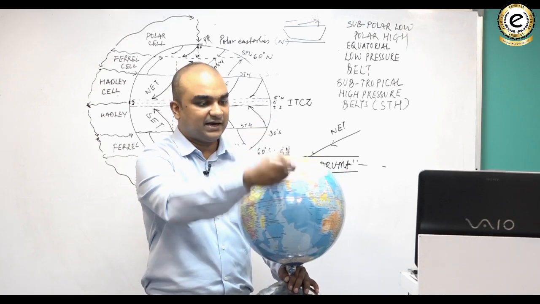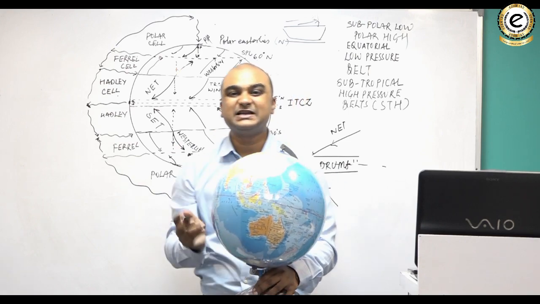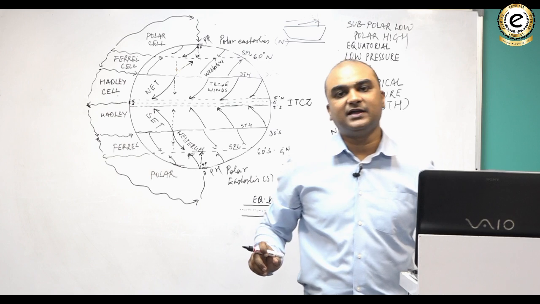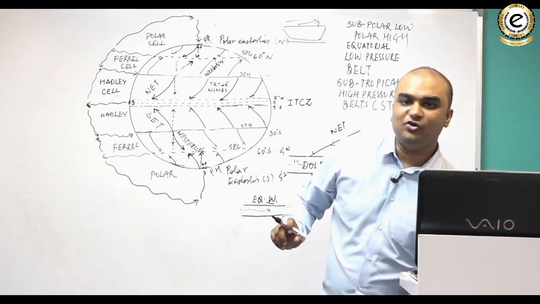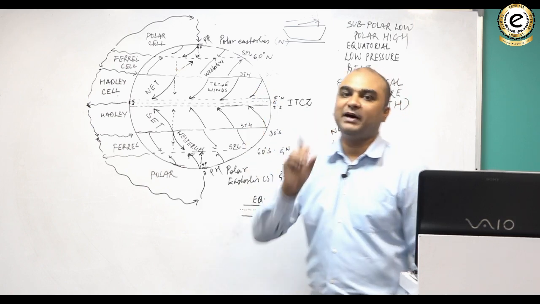And this happens at all the longitudes. It is happening everywhere. And that's why it is known as tricellular meridional model. Meridian is the second name for longitude. Now there are some interesting points in this.